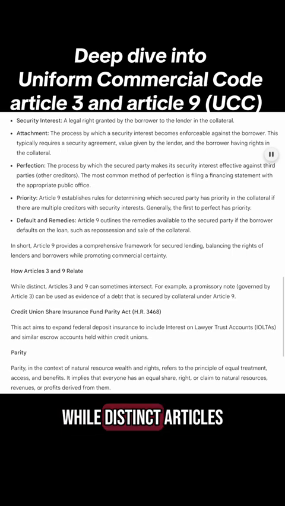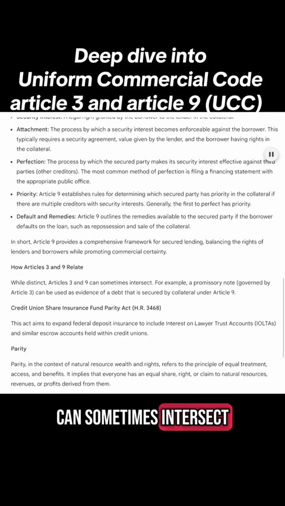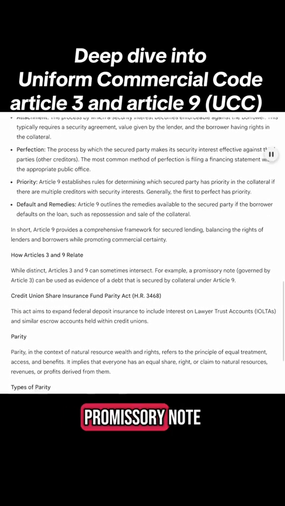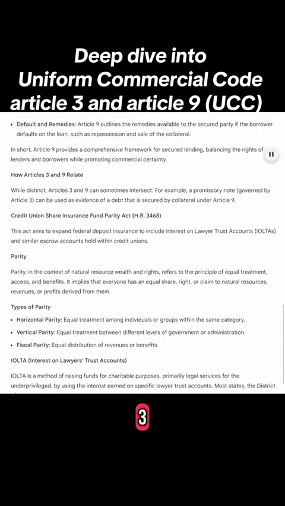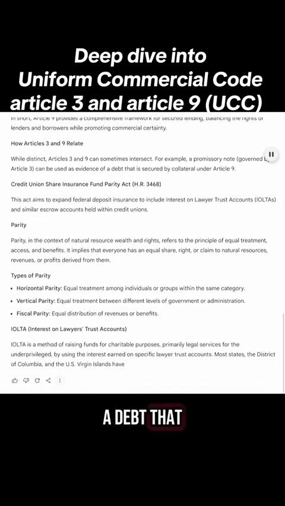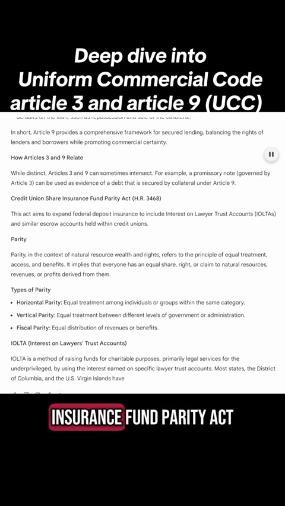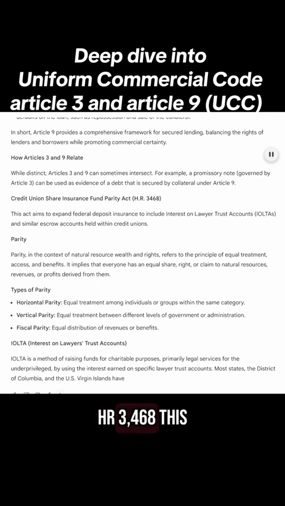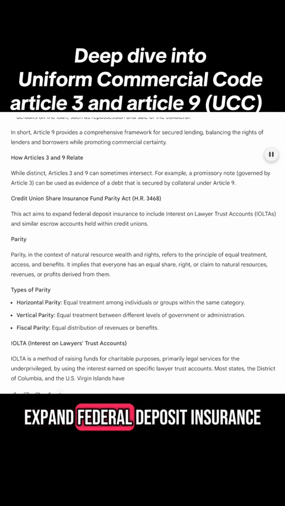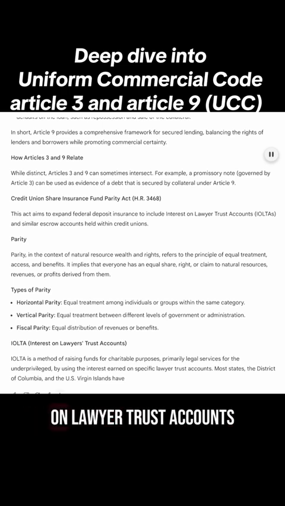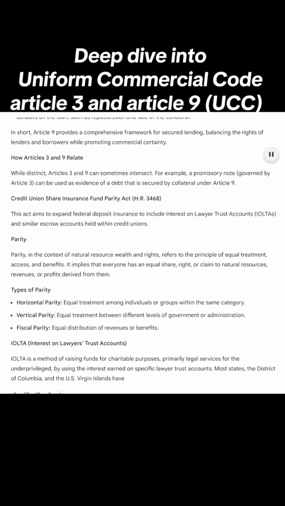How Articles 3 and 9 relate. While distinct, Articles 3 and 9 can sometimes intersect. For example, a promissory note, governed by Article 3, can be used as evidence of a debt that is secured by collateral under Article 9. Credit Union Share Insurance Fund Parity Act, HR 3468. This act aims to expand federal deposit insurance to include interest on lawyer trust accounts, IOLTAs, and similar escrow accounts held within credit unions. Parity.